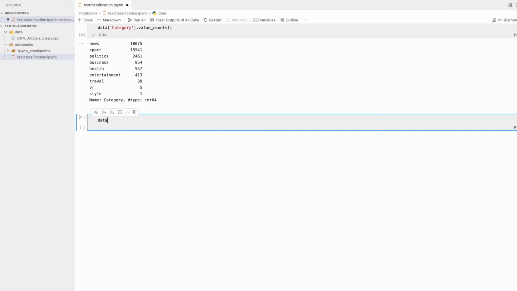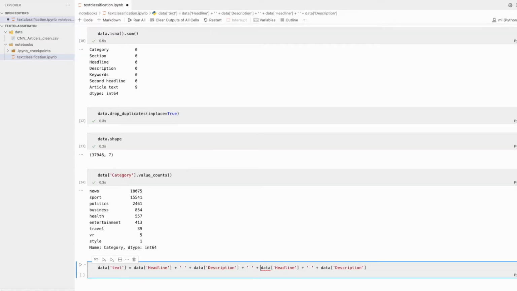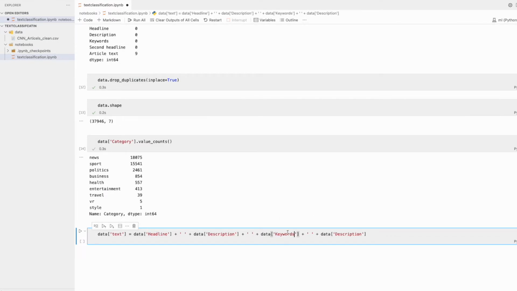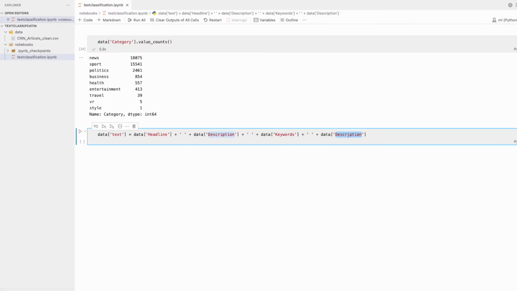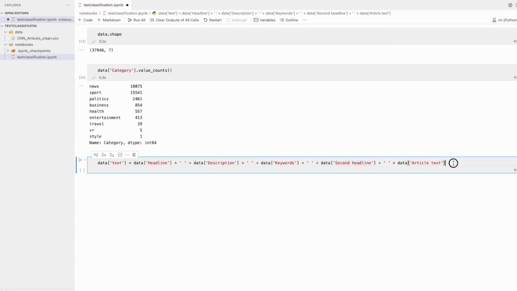So we basically take data, text, and then data. So we are basically combining all of these, and let's run this one.